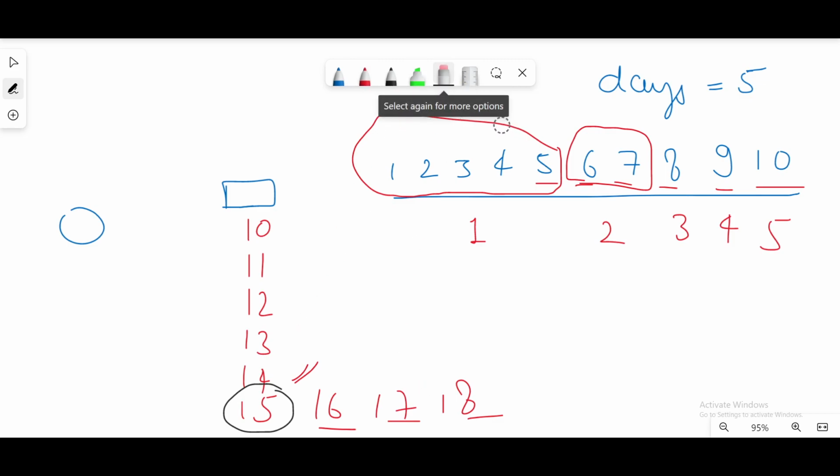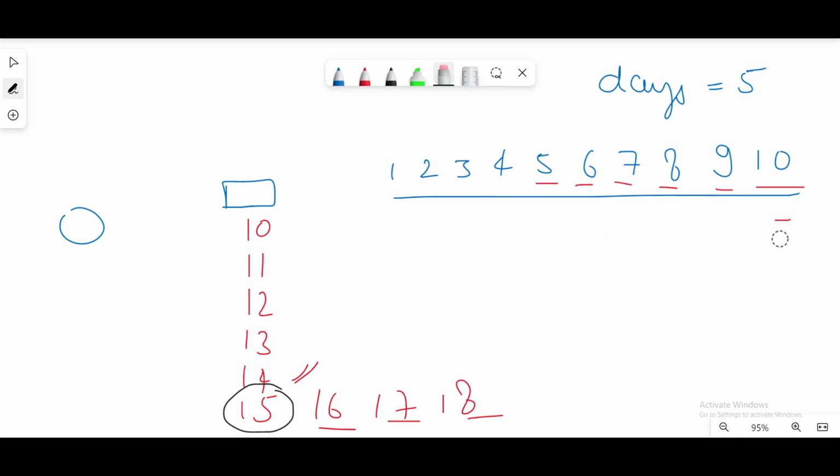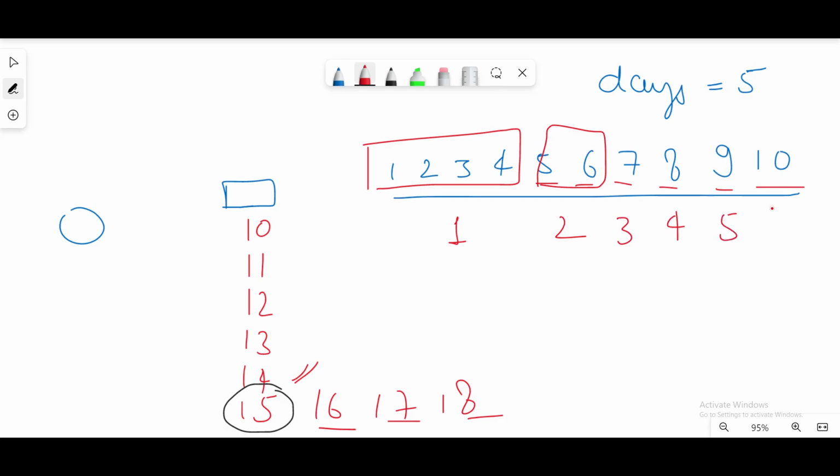Now let me show you for 14 that it is not possible. So what will happen if I take capacity as 14? All this will go in one go on day 1, and 5 plus 6 will go the next day, and 7, 8 is again 15. So it will take 3rd, 4th, 5th, 6th. If I keep the capacity of the ship as 14, then also it will take 6 days. So this is the least value, 15, for which it will take 5 days.